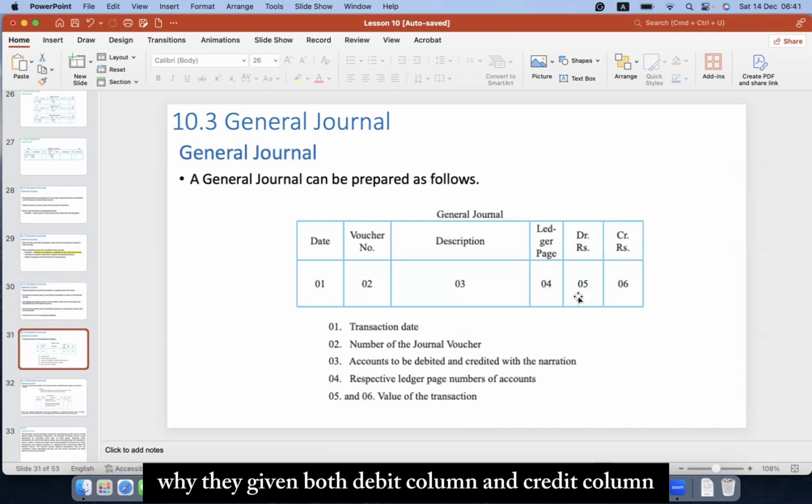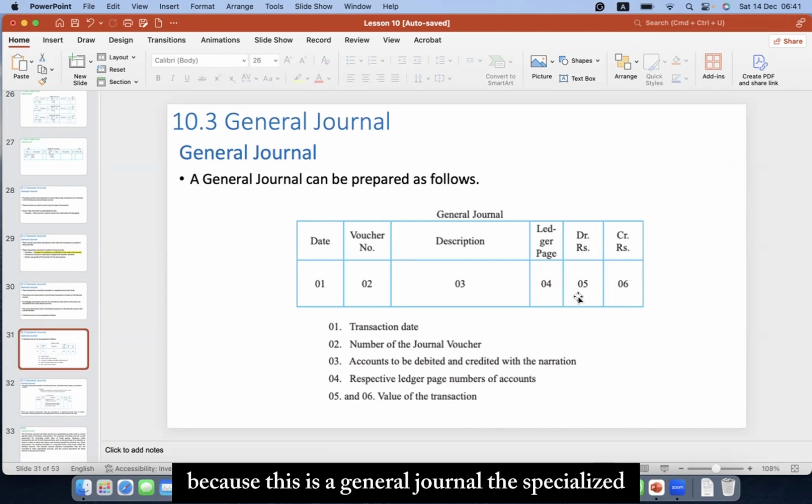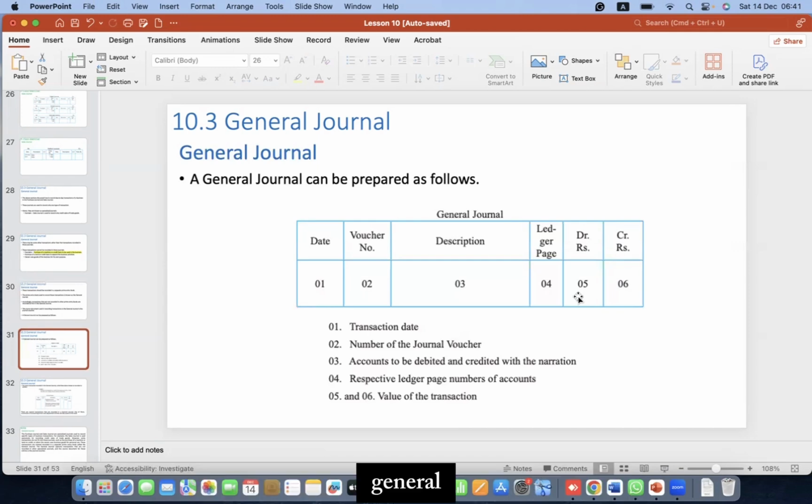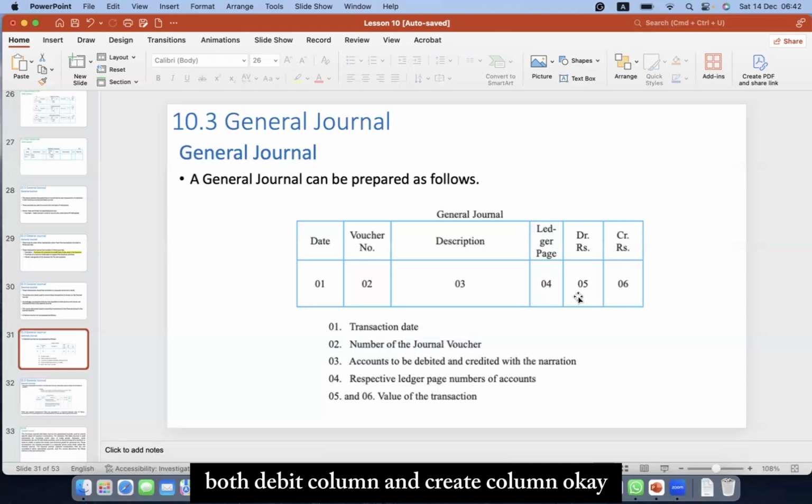Why are both a debit column and a credit column given? Because this is a general journal. In a specialized journal, entries go in a single direction. But we cannot do that in the general journal, because it receives a variety of transactions. It's not a specialized transaction, so we have to keep a provision. For that we have allocated both a debit column and a credit column.